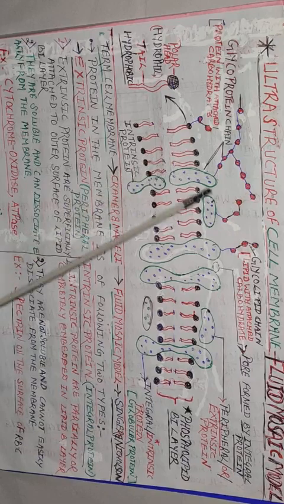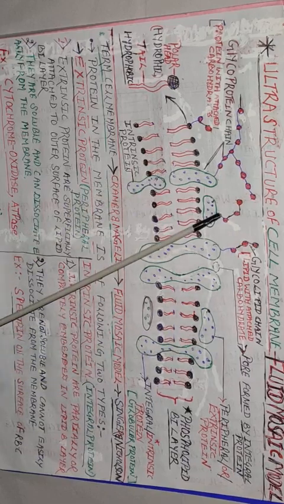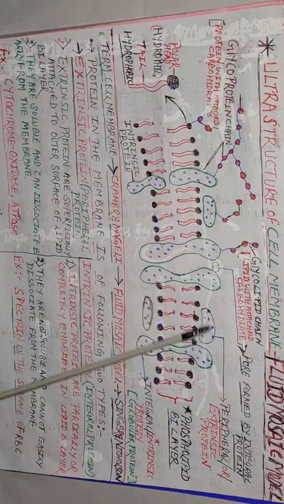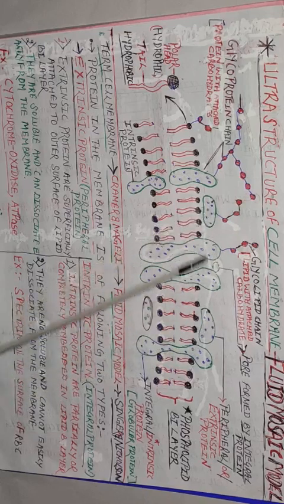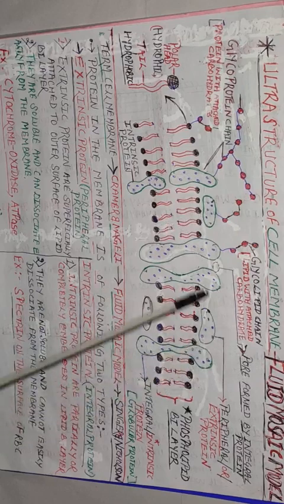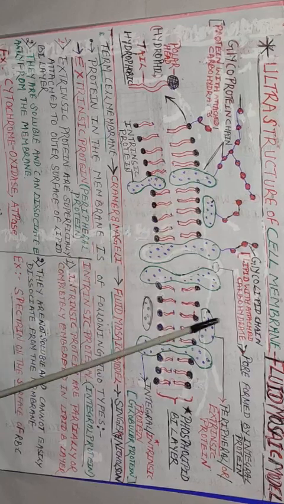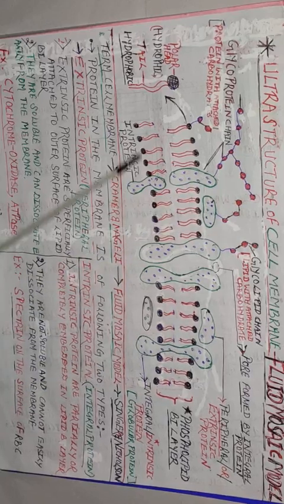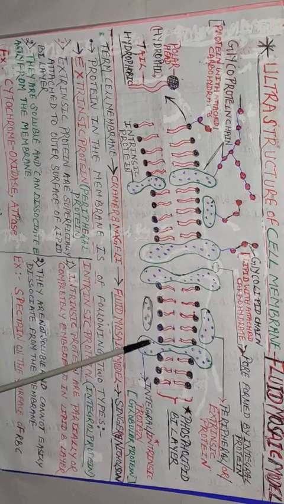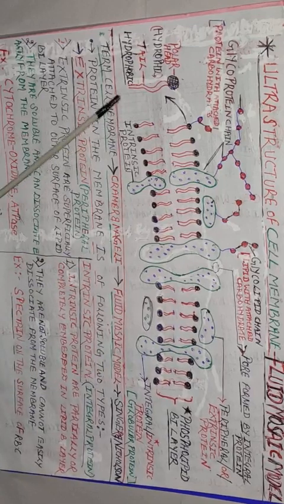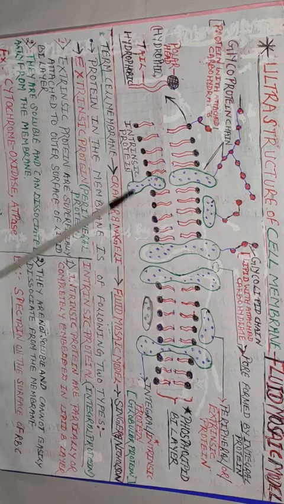These extrinsic proteins, student, are soluble and can readily dissociate in water or any other solvent. From the membrane they get readily dissociated. And children, these intrinsic proteins are not soluble and cannot be easily dissociated from the membrane.